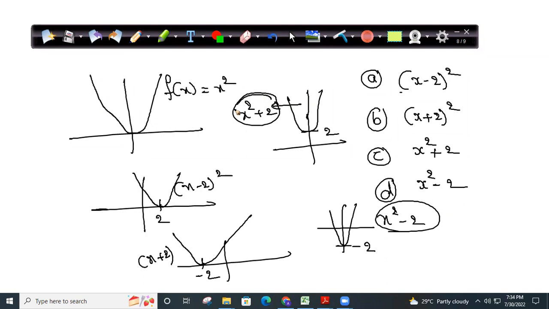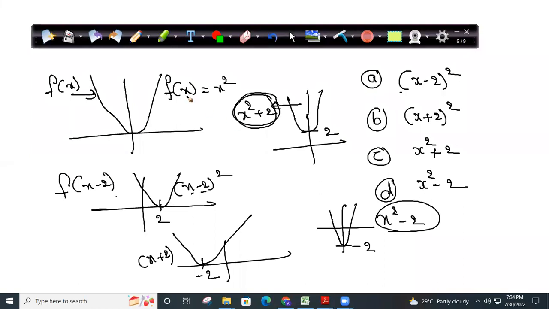Okay, now listen to me carefully. If the function is f of x, when I'm shifting it to the right, it is f of x minus 2. Why is it f of x minus 2? Simple logic. When x is equal to 2, 2 minus 2 is 0. To make you understand, I'm telling you here. If I ask you, when shifting it to the right, which of the following, even if you don't have any math in your brain, you'll put 2. If you know what is f of x, you'll do it. But the problem is you don't know what is f of x. F of x means y.